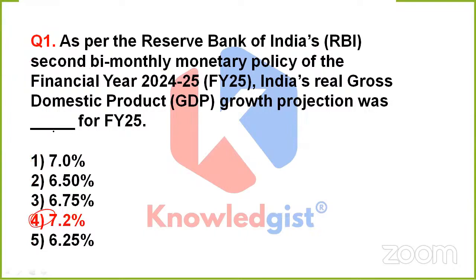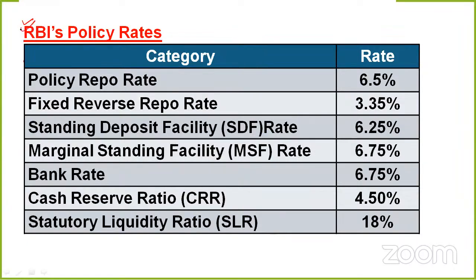Apart from it, I have added a few other rates which were provided in this bi-monthly monetary policy report. These are the RBI's policy rates. If you talk about the policy repo rate, it is 6.5%. The fixed reverse repo rate is 3.35%. SDF, the standing deposit facility rate, is 6.25%. The marginal standing facility rate, MSF, is 6.75%. The bank rate has also come up to 6.75%.